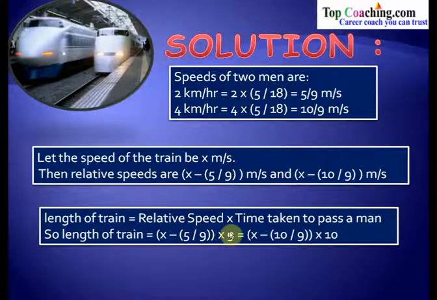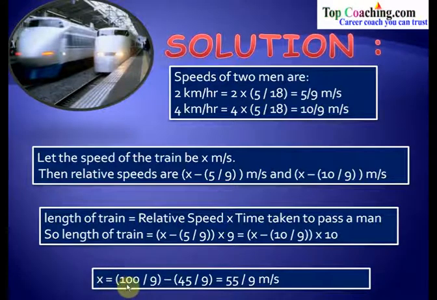So (x minus 5/9) into 9 is equal to (x minus 10/9) into 10. Why? Because this expression gives us the length of the train, because (x minus 10/9) is the relative speed with respect to this man, into 10 seconds. 10 seconds is the time taken by the train to cross this person, which would give us the length of the train. So we get the equation as (x minus 5/9) into 9 equal to (x minus 10/9) into 10.